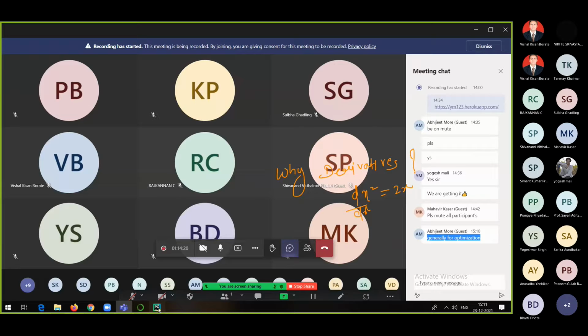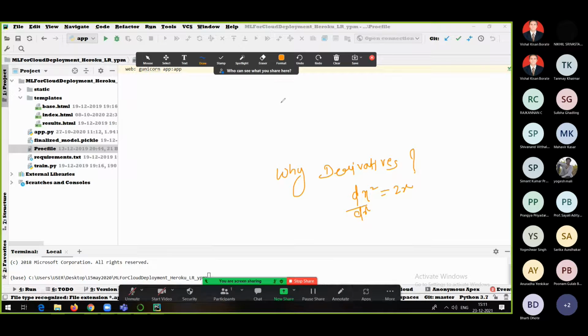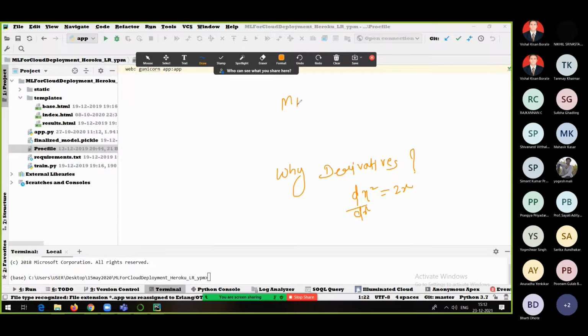Okay, so see everyone, derivatives give us minima. What we will be doing is, when we find the accuracy of the model, and let's suppose we find that the accuracy of the model is not as per expectation, what we will do is try to find the error also.